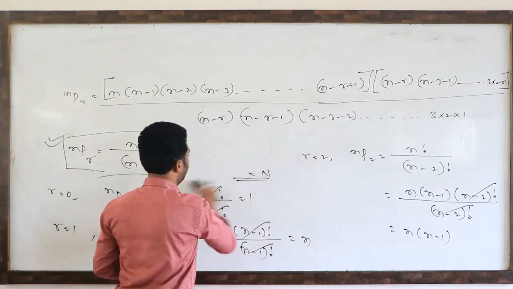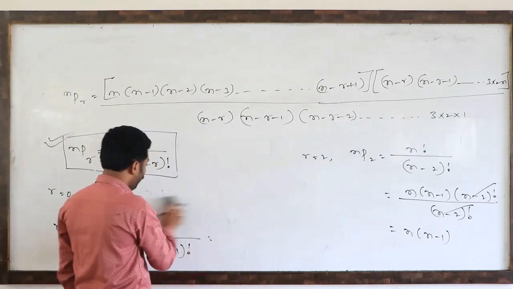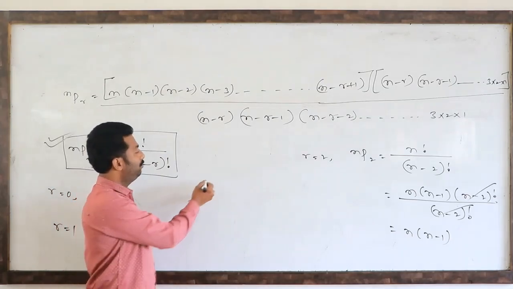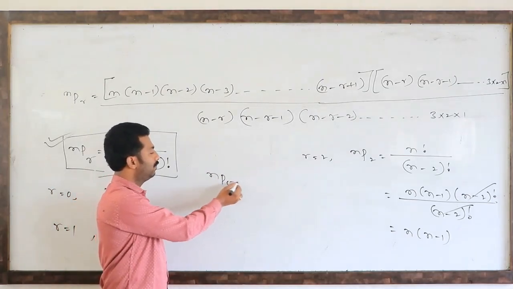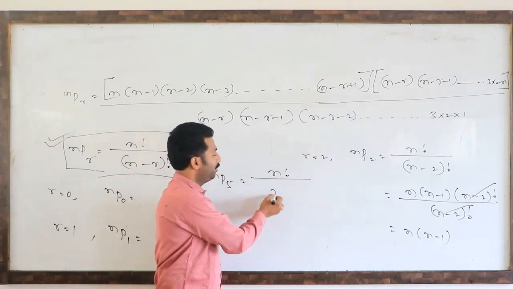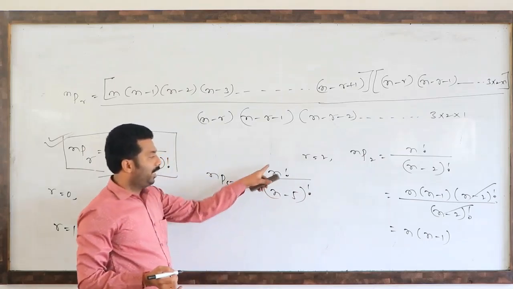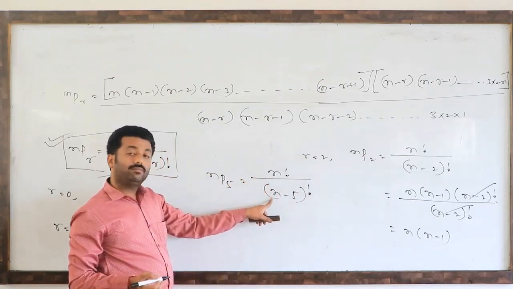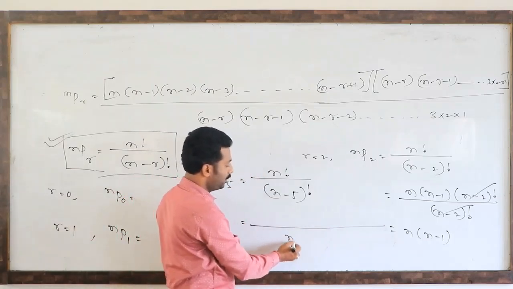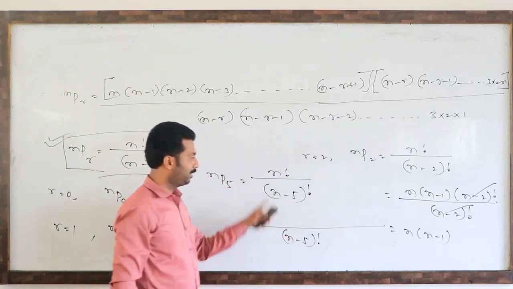So you observe directly nP5, how to write? Actually, what is the formula? n factorial divided by n minus 5 factorial. So n factorial in terms of n minus 5 factorial we have to reduce. The denominator is n minus 5 factorial as it is written.